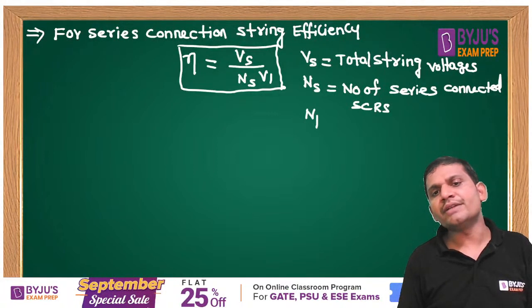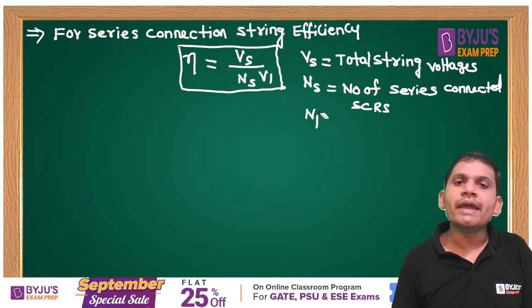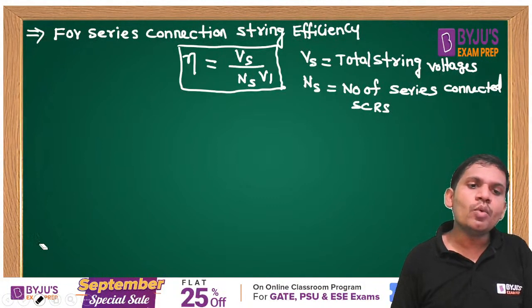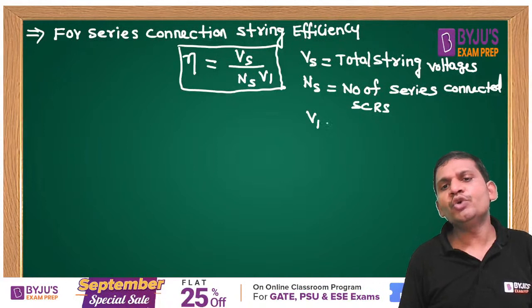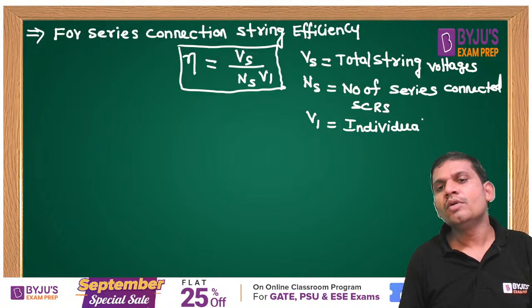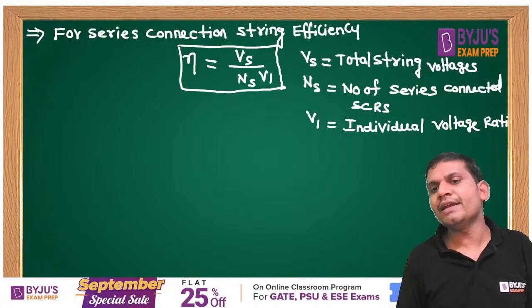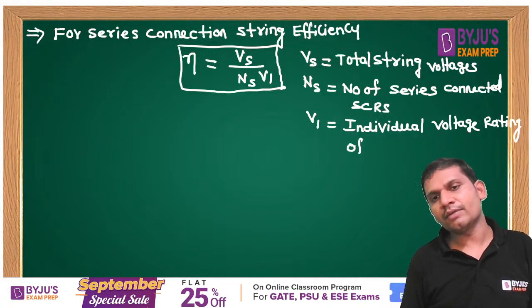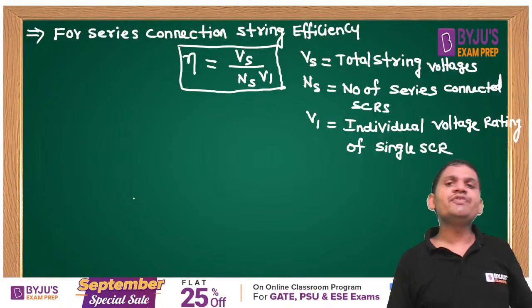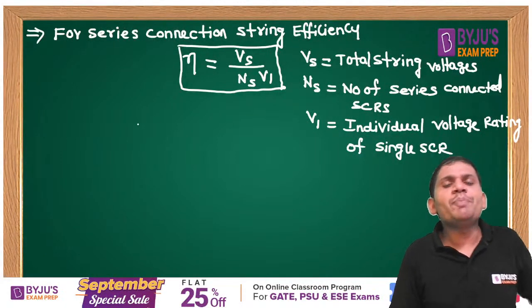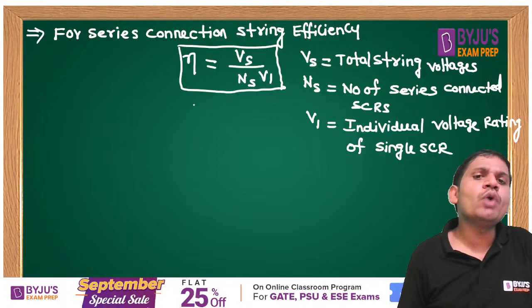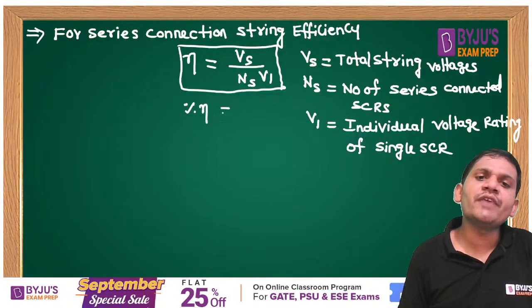What is NP, students? Here NP is not there. Ns is the number of series connected SCRs. What is V1, students? Individual voltage rating of single SCR. Yeah, this is the string efficiency for series connection. If you want percentage string efficiency, multiply by 100.